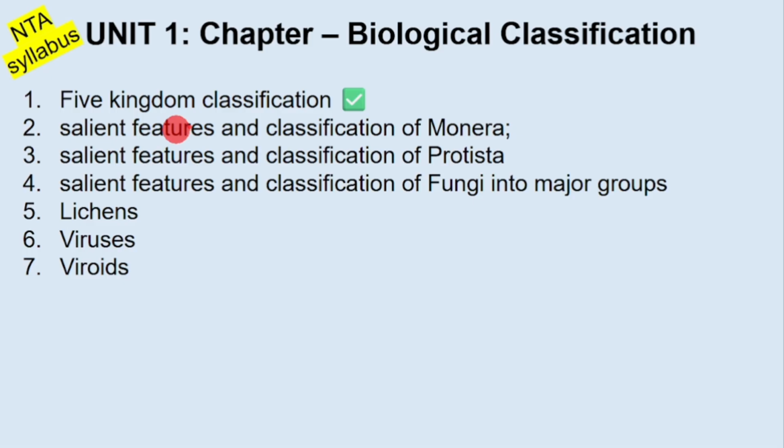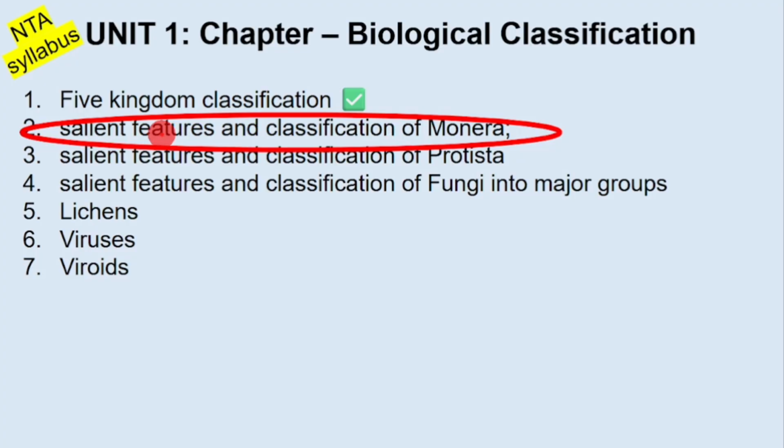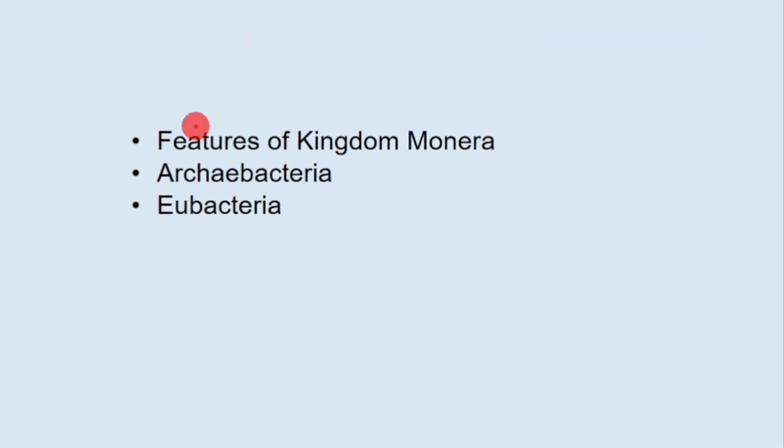So yesterday we discussed 5 kingdom classification and other classifications also. Today we will focus on salient features and classification of Monera, the first kingdom in 5 kingdom classification. So first we will talk about general features of this kingdom.